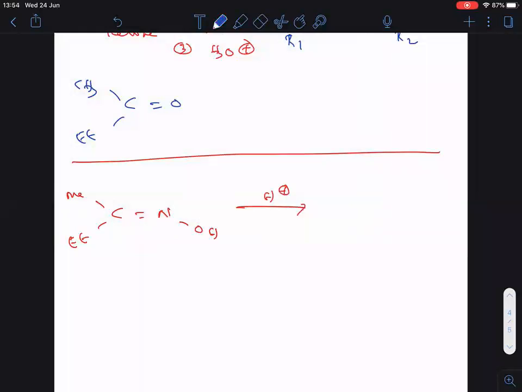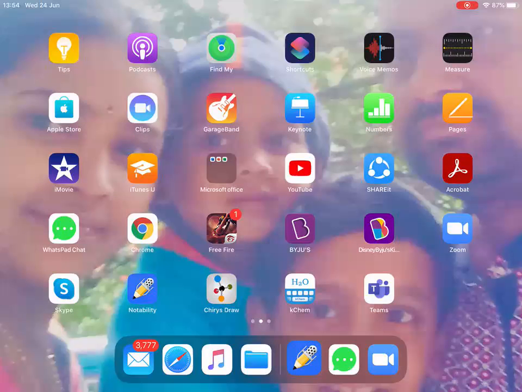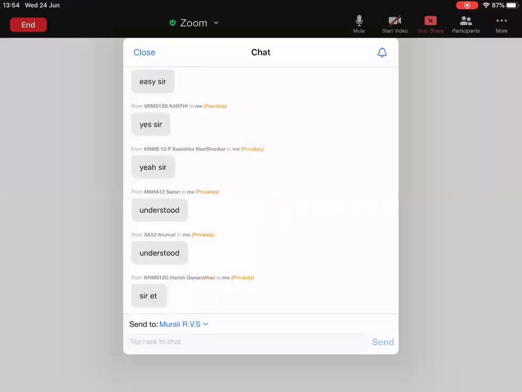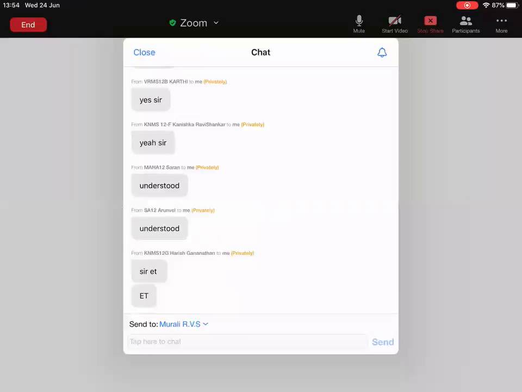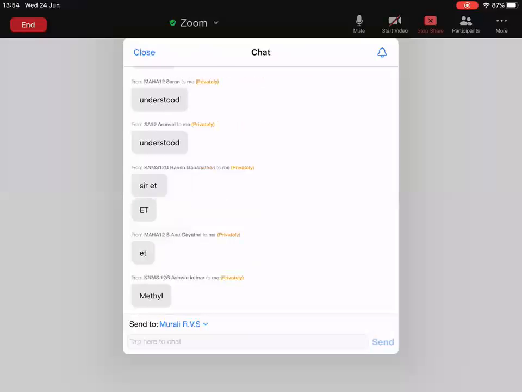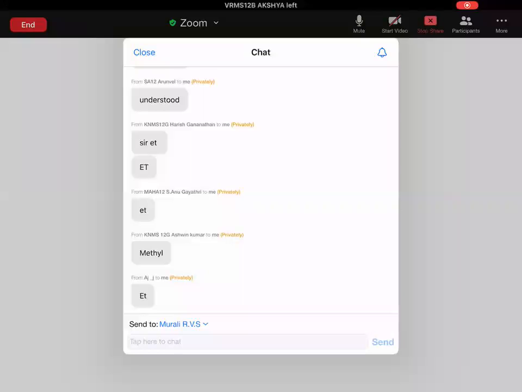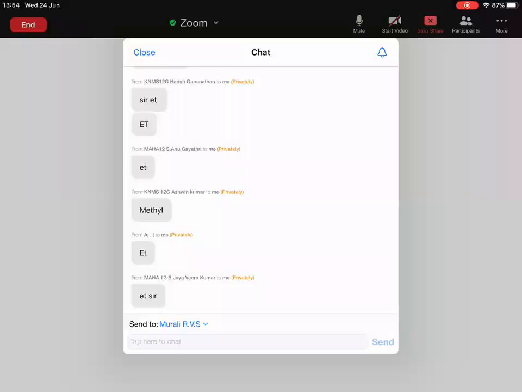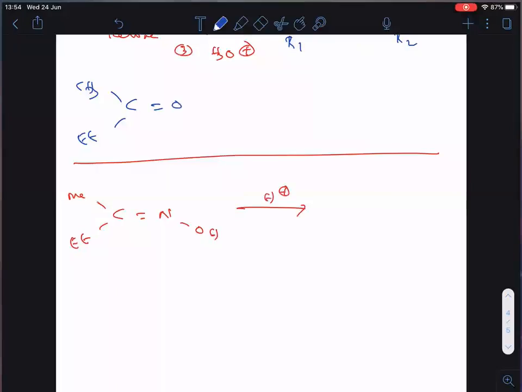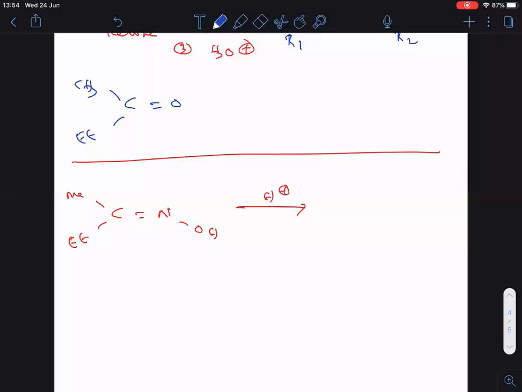Who is present? I am seeing the chat box. Exactly opposite to OH. Exactly opposite to N. Who is present? Tell me now. Opposite to N, nitrogen, who is present? I think you people are not able to see. Now see clearly. This is N. Its opposite means this one. Opposite, who is present here? Methyl. Opposite means not this one.